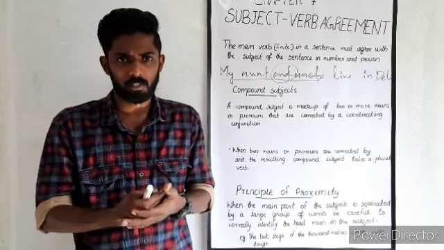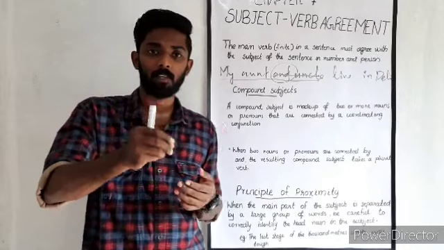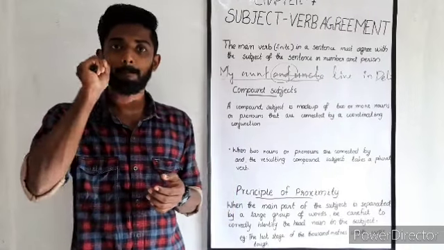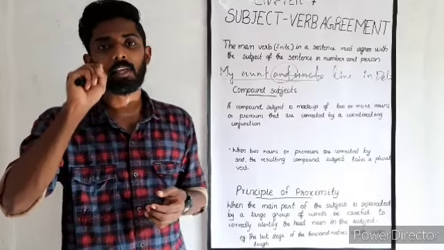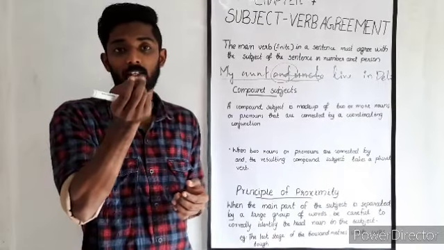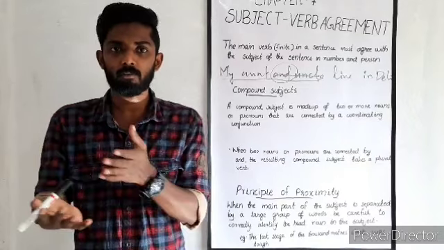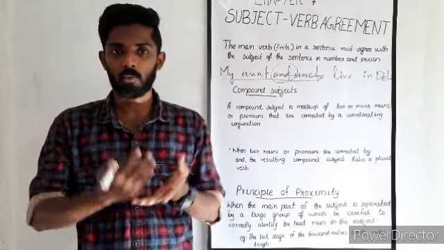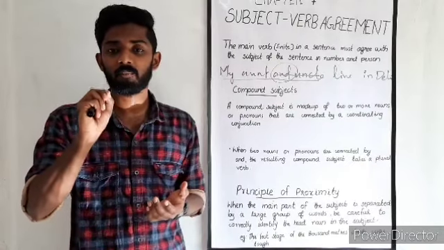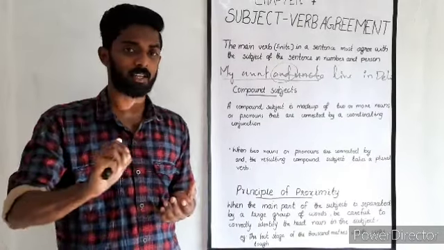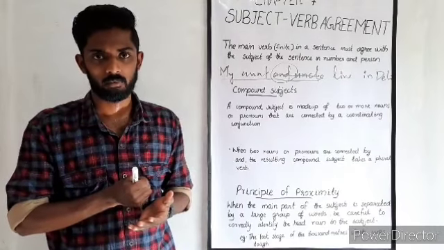So here, which is the subject? It is not the resounding or the rhythmic. It is the beat that is the subject in the sentence. It is not the drums or the rhythmic or the resounding, but the word beat is the subject in the sentence.